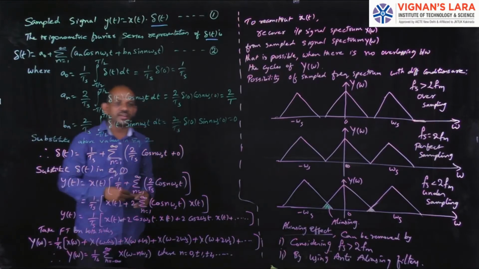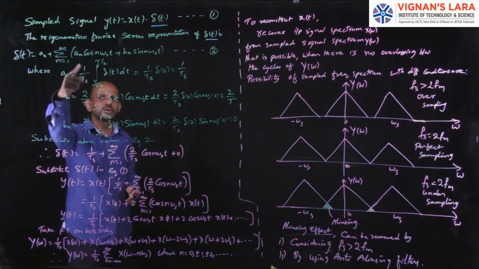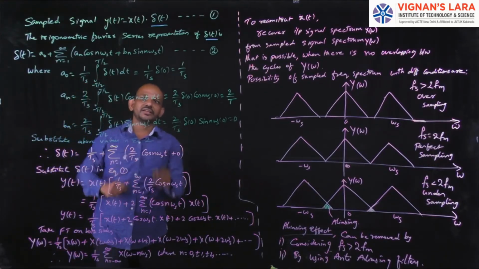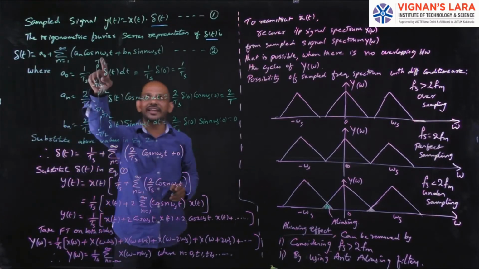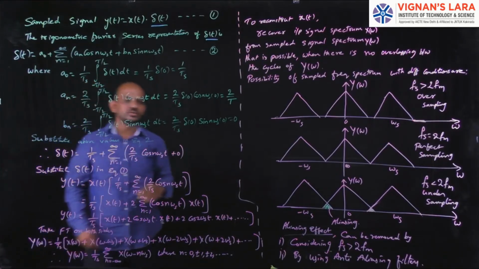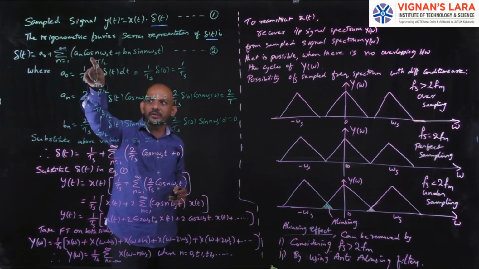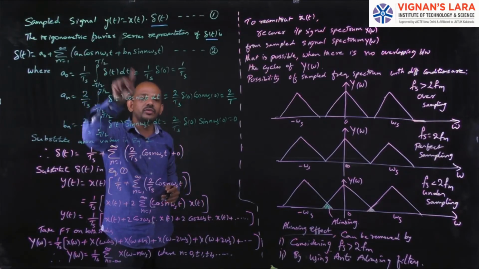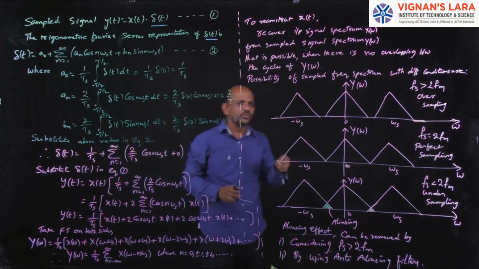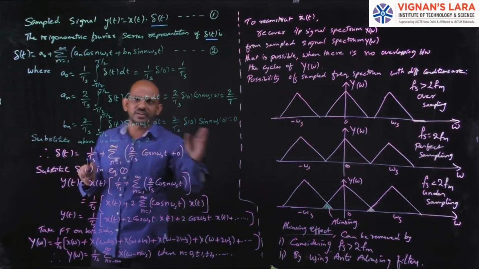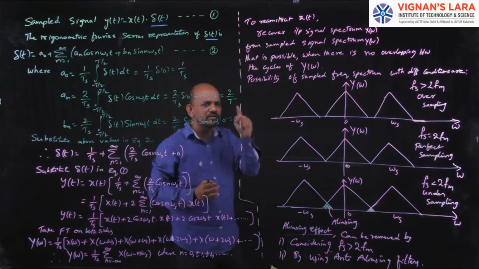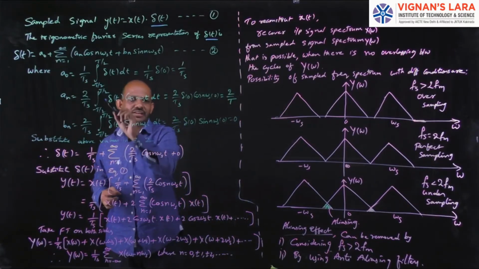Next, I will find the value of an by using the formula. We all know the formula for an. An will be equal to 2 by ts into integral minus t by 2 to t by 2 of the function del of t into cos n omega st dt. Because I am finding an, I have to write cos n omega st dt. This del of t has a value only at t equal to 0. For all the remaining values of t, this is 0, and 0 into anything is 0. So from minus t by 2 to plus t by 2, I have to consider only the value t equal to 0.